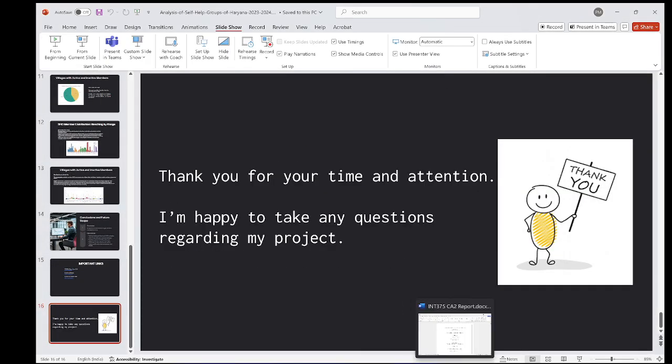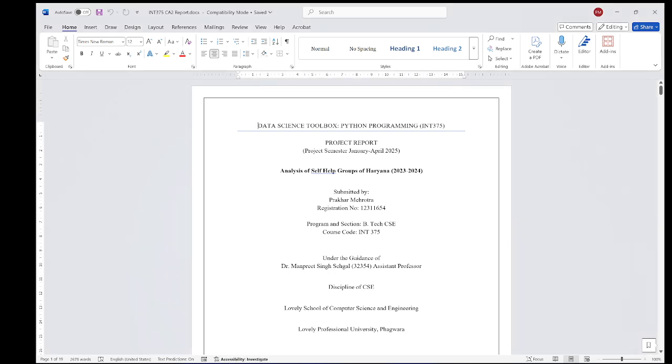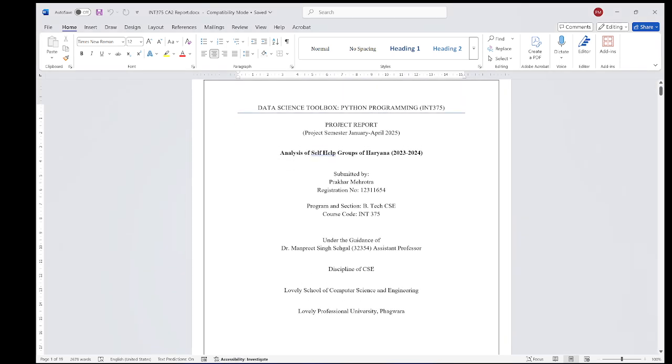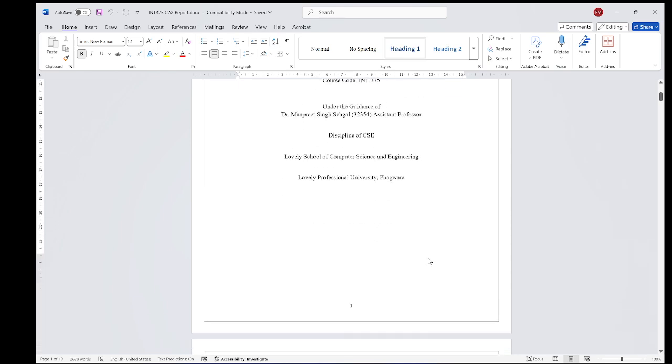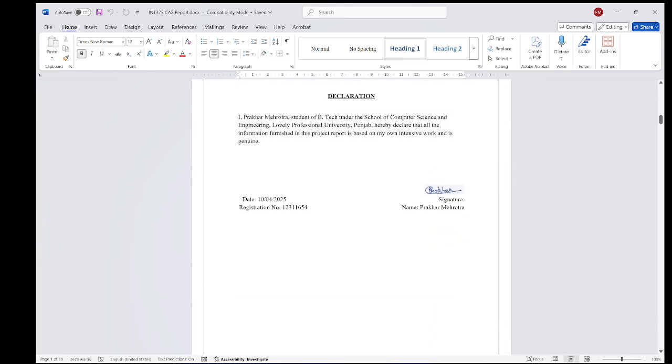Now let me go through the report. This is the report format. I followed all the necessary formats that were mentioned. The overall text type is Times New Roman, as mentioned by the teacher, and the overall size of the text in the whole document is 12. Here I mention all the necessary details that have been required.